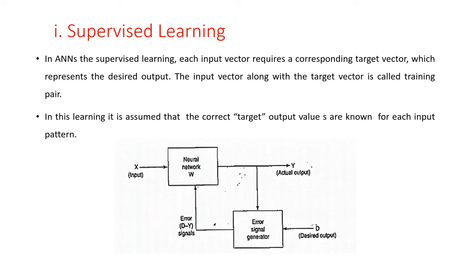In this type of training, a supervisor or a teacher is required for error minimization. Like the small child example I gave: when a small child learns something, whether the alphabet or numerical values, he does not learn directly. He has to be supervised by the teacher and parents.